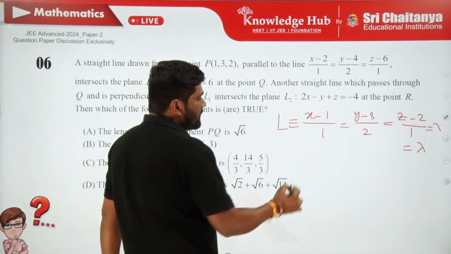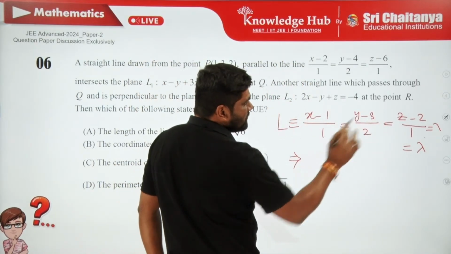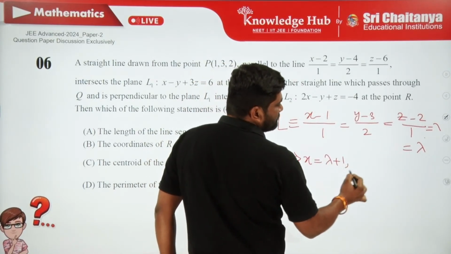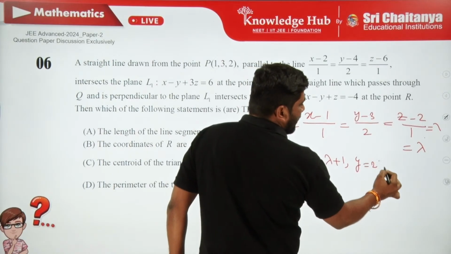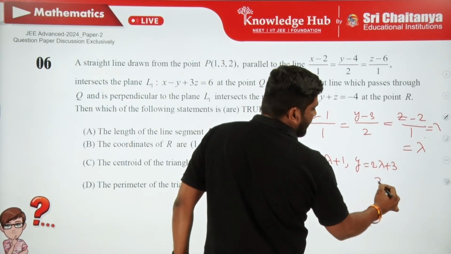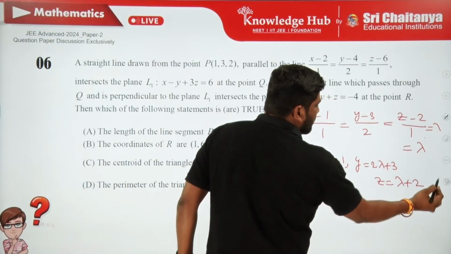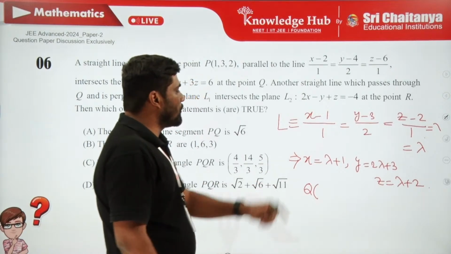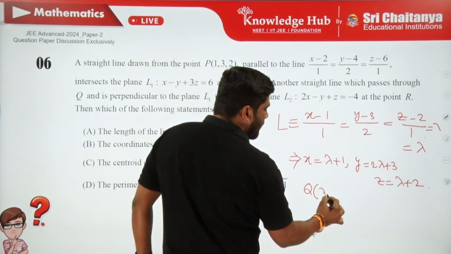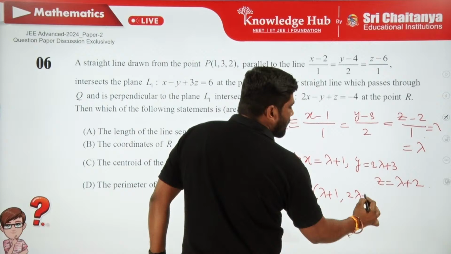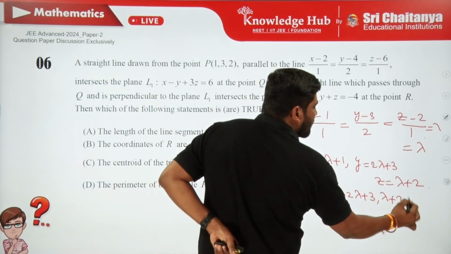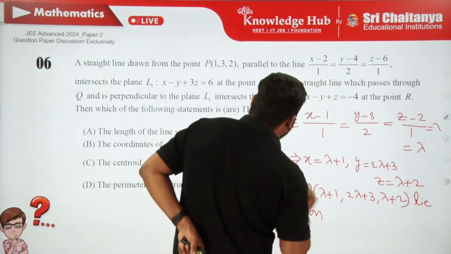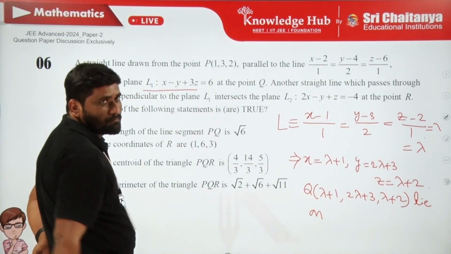So now I can get a general point on this line L. From here x is lambda plus 1, y is 2 lambda plus 3, z is lambda plus 2. Therefore the general point Q is lambda plus 1 comma 2 lambda plus 3 comma lambda plus 2. But this has to lie on the plane L1.